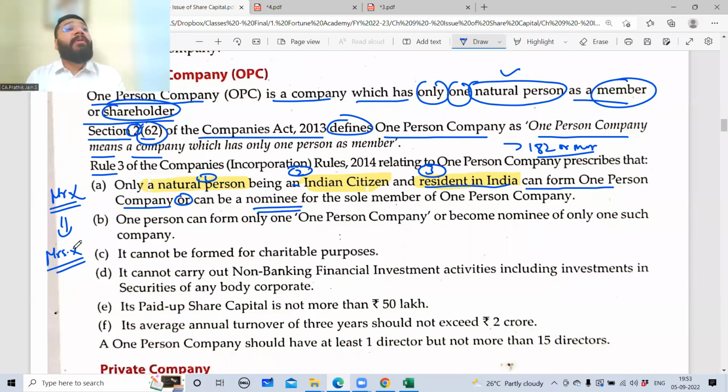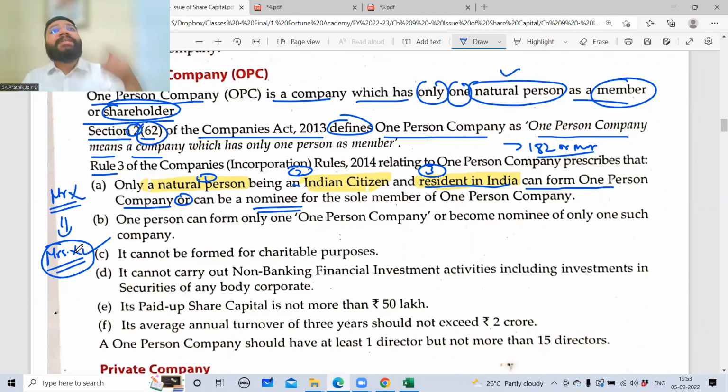If you remember, in the death of a partner, the person dies. Who will take care of the remaining responsibilities, or to whom should we give the money? To the executor. So forget the retirement case. In case of death, there has to be somebody. If Mr. X dies, on behalf of him somebody has to collect the money from the company, and somebody has to pay the money to the company. So who will do that? Mr. X will appoint, after I die, Mrs. X will be responsible for certain things. If you want something, she will give. If you want to give something to me, you will give it to Mrs. X.